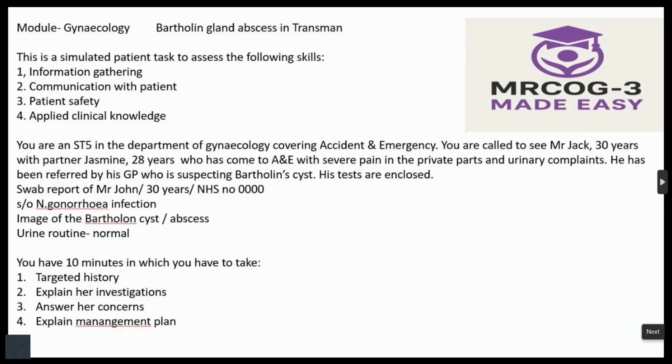So just let me tell you, the gynecology module can cover both elective and emergency cases. And you'll be assessed on all the domains. That means information gathering, communication with the patient, communication with colleagues, patient safety, and applied clinical knowledge. And then what stations can you expect?